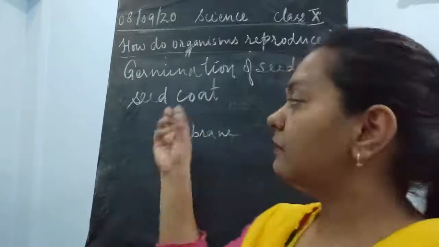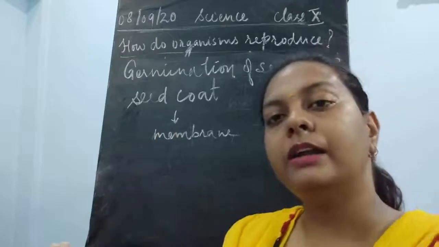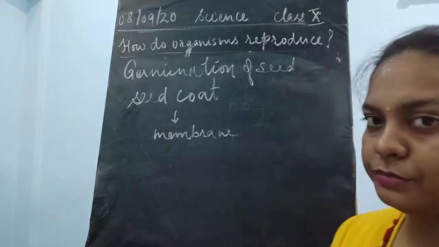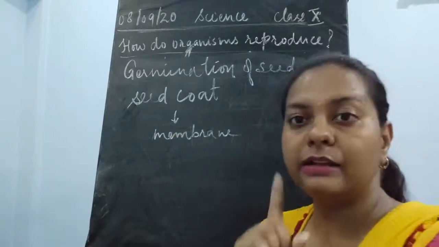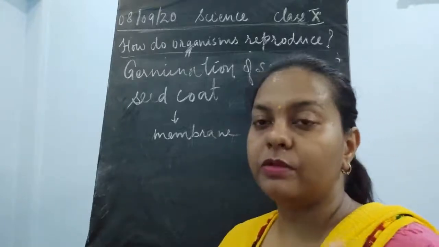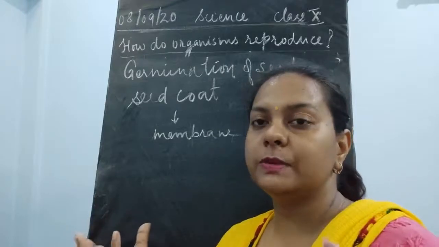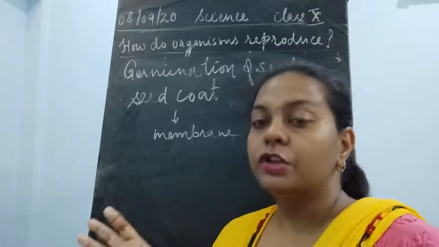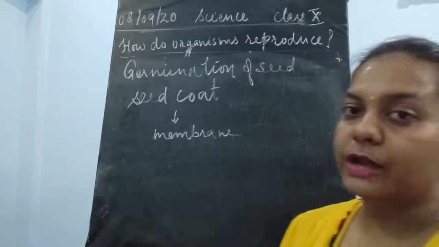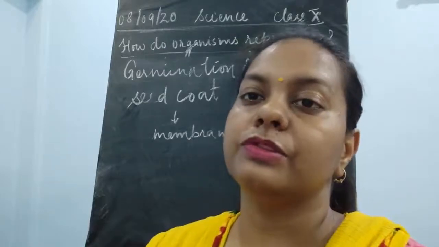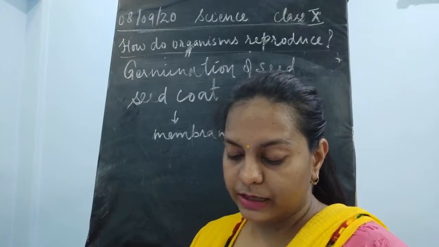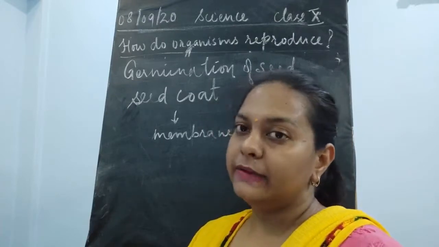And once the seed swells up, it is going to produce a small root, which develops from the radicle. The radicle comes out first, then the plumule develops. Once it starts absorbing water, soon the food present inside the cotyledons will be exhausted. So to avoid that situation, it is the very first priority of the seed to develop its root. Once the root is developed, it germinates, forms a new plant, and develops into a tree.